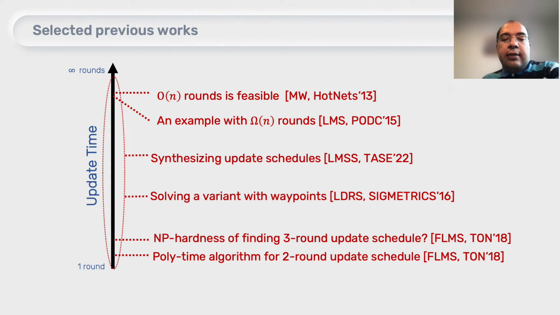Also, we know that if a 2-round update exists, we can always find it. But if there is no update in 2 rounds, we cannot find it, and it's an NP-hard problem. Other works in this area have focused on solving variations with waypoints or synthesizing the solution for this problem.